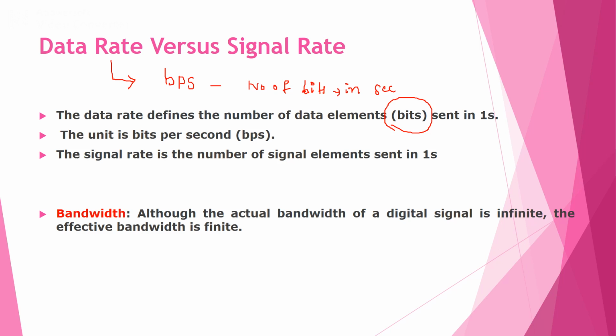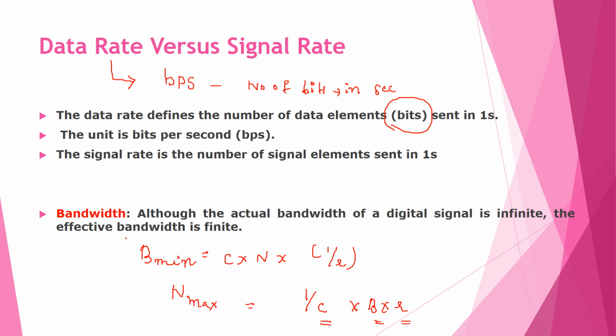So we can have the equation for bandwidth as B minimum is equal to C into N into 1 by R. And we can compute the maximum data rate if the bandwidth of the channel is given, N max is equal to 1 by C into B into R. The capacity is given, bandwidth is given and ratio R is given, so we can compute the value of N.